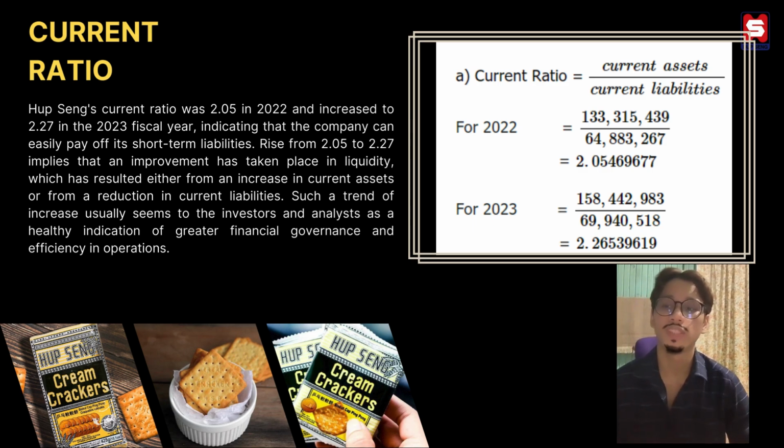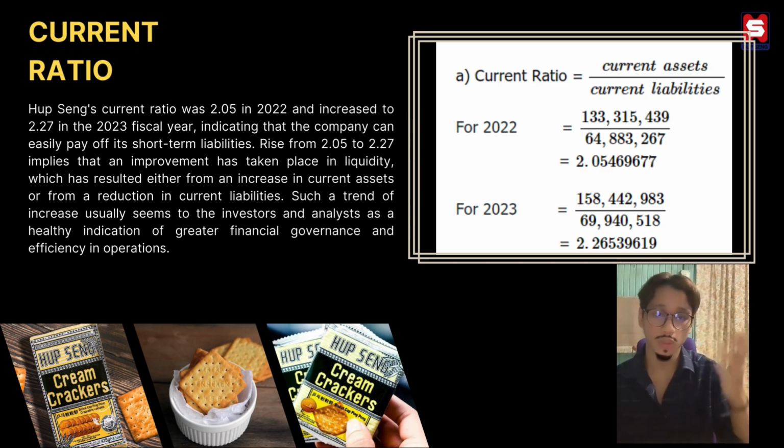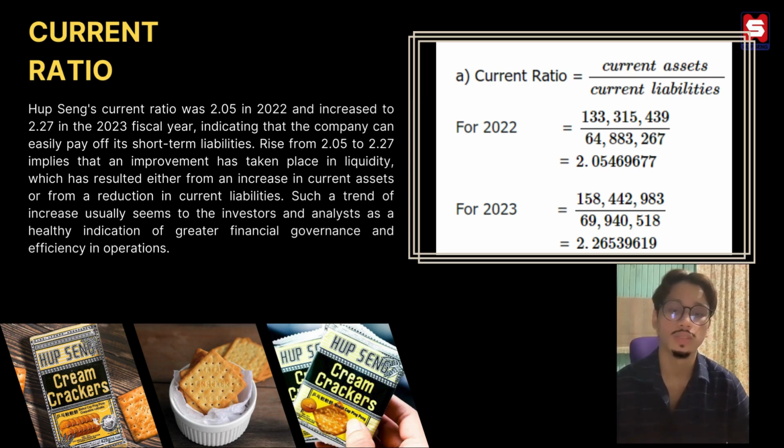Moving on to the first ratio, which is the current ratio. To calculate the current ratio, the formula is current assets divided by current liabilities. We calculate for 2022 and we got 2.05. For 2023, we got 2.27.